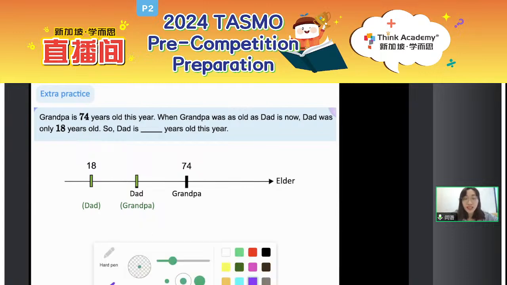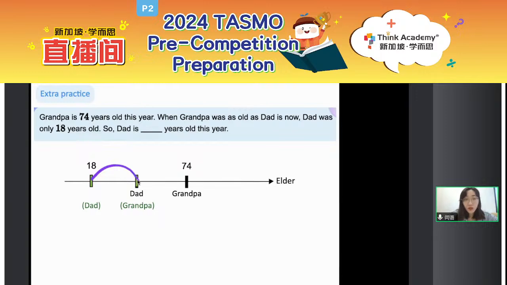So now following this again, according to the diagram, you can see that how many age differences are there? We counted twice, right? Okay, so how can we figure out one of them? Yes, that is 74 minus 18 and then divided by 2. You will get 28.